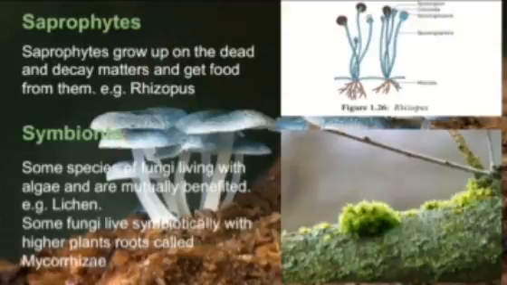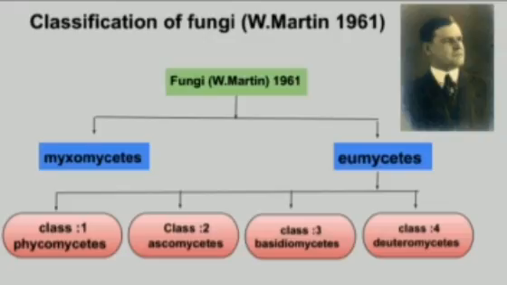Symbionts are fungi living with other microorganisms. An example is lichen. Some fungi live symbiotically with the roots of higher plants, called mycorrhizae.